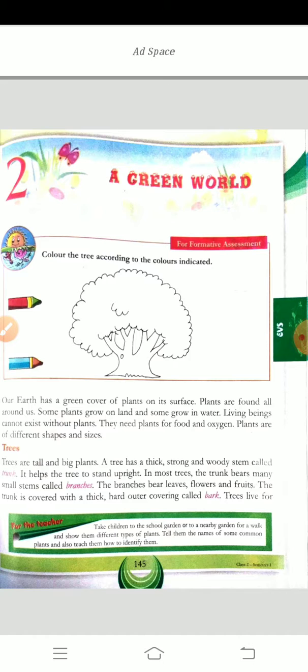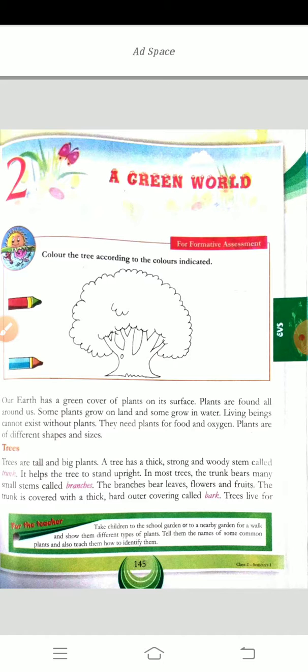Last time you were making many confusions. First lesson I thought, again I went to the seventh lesson because EVS is mixed with General Science and Social Studies also. So that's why when I complete General Science, I go through the social. So that's why I selected that lesson in the middle. Now again, A Green World is related to General Science, but it is mixed in the EVS. Let's see what we learn in this lesson.